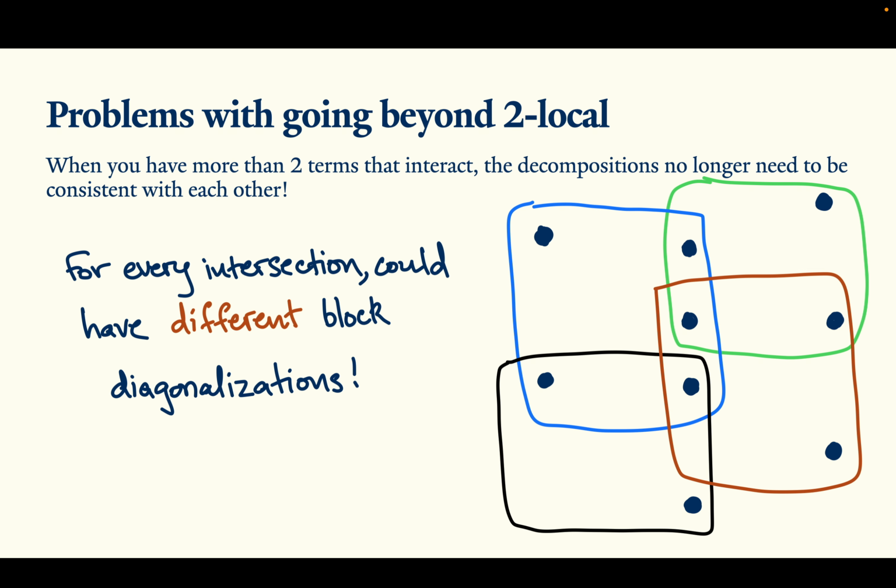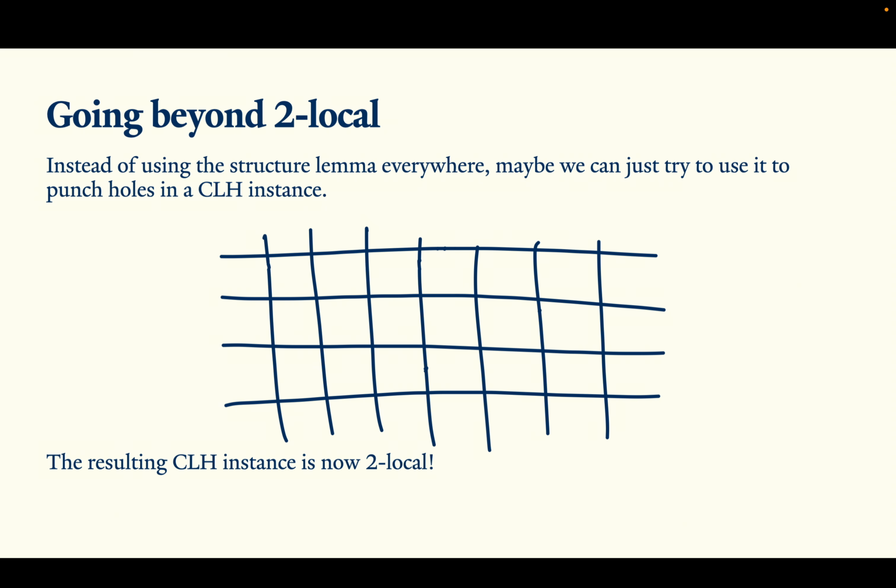Instead, I'm going to take a little tangent and talk about the work of Aharonov, Kenneth, and Vigdorovich, who give another meta strategy for proving containment in NP of commuting local Hamiltonian problems. They consider the case of 2D geometrically local Hamiltonians. It'll be easier to draw a grid. And they consider the following thought experiment.